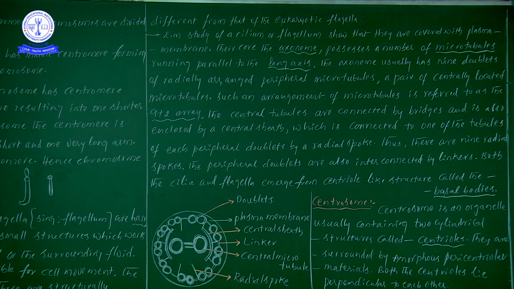Sometimes they will also ask about the ratio. Once you see the peripheral doublets, how many pairs are there? 9 pairs. So 9 pairs means the total number of microtubules is how many? 9 into 2, since 1 pair is equal to 2. So 9 pairs means 18 peripheral microtubules. Actually I should not give this information now, but since I started, I am giving it. So how many peripheral microtubules are there? 18. Okay, now save this number.